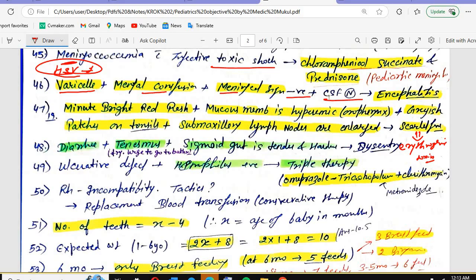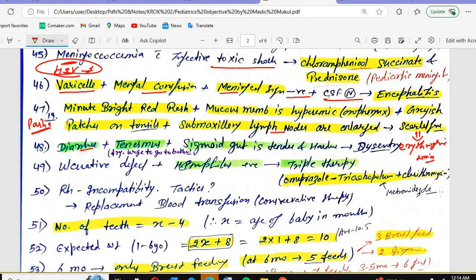Strawberry tongue. Mucous membrane is hyperemic. So the tongue appears red, swollen with a white coating initially, followed by the red papillae. Other than that, Pastia lines will be dark red lines in the skin folds, where you will see elbow, armpit, groin region. Then what other things will you see? The desquamation, peeling of the skin. Along with that, you will see the submaxillary lymph nodes will be enlarged. So all these things we have already discussed in the main lectures.